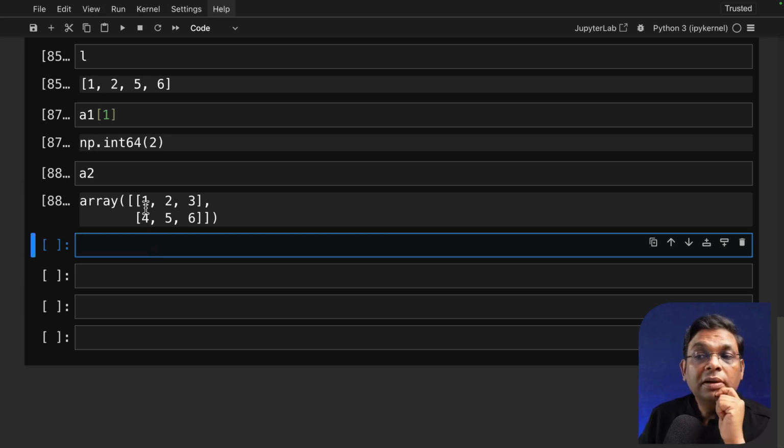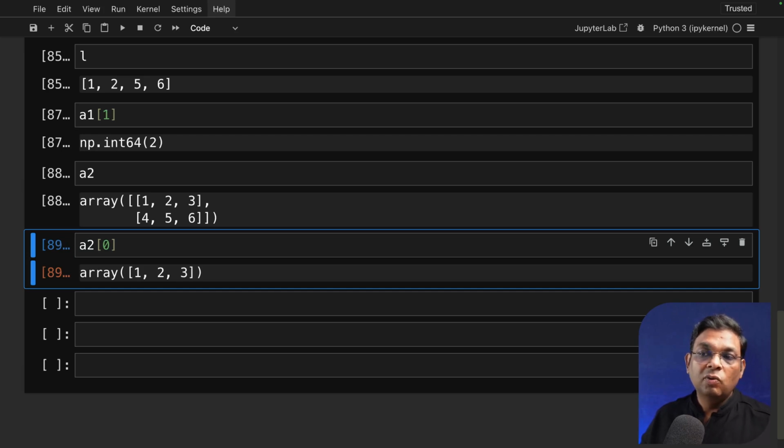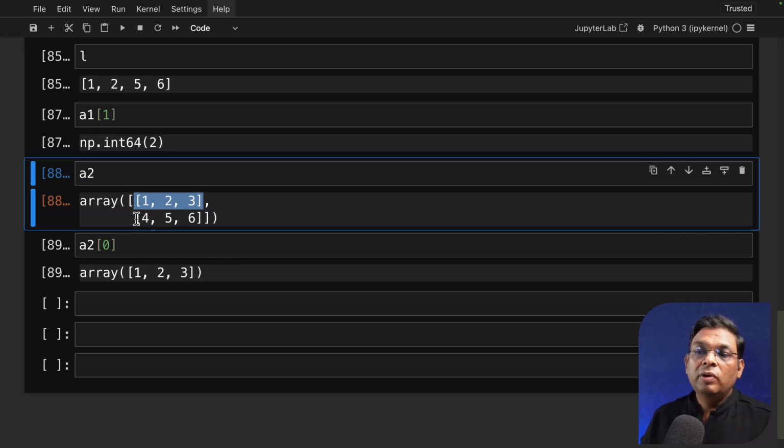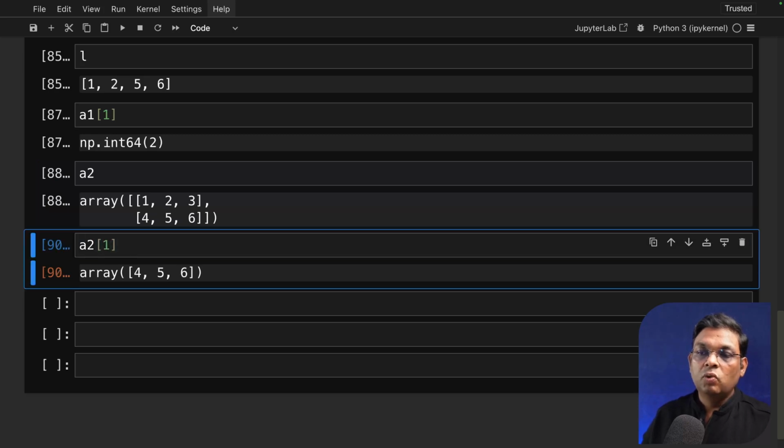Now, if you remember, A2 is nothing but an array of arrays. If I select the first member, I will get another single-dimensional array. I'm reaching this one. But where do I want to reach? I want to reach here. I will simply change it to 1.